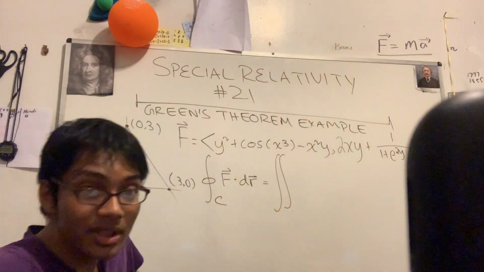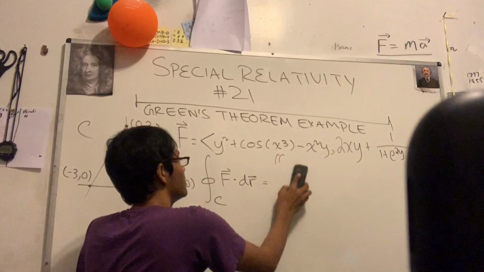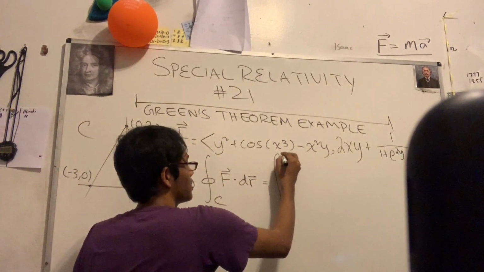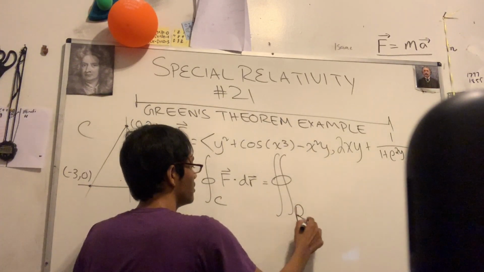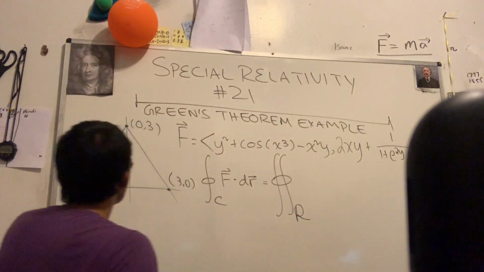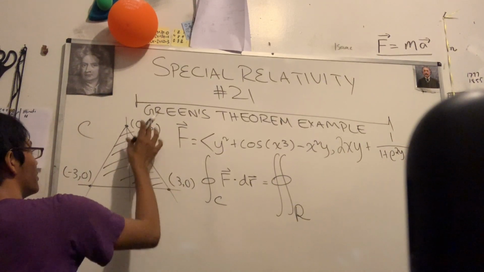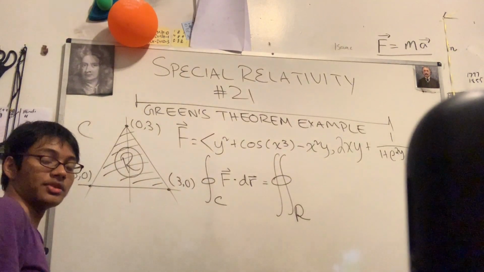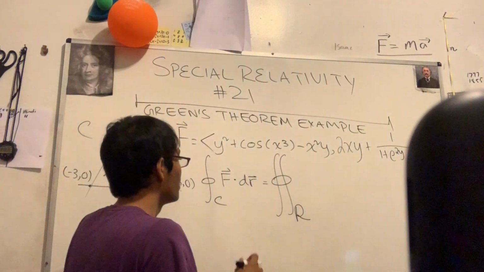And of course, my double integrals always get messed up for some reason, but I always try to draw them nicely. So it's equal to the double integral over some region R. And of course, that region R is going to be this region enclosed by my curve. That right there is my region R. Make sure you see that. So it's the double integral over my region R of what?